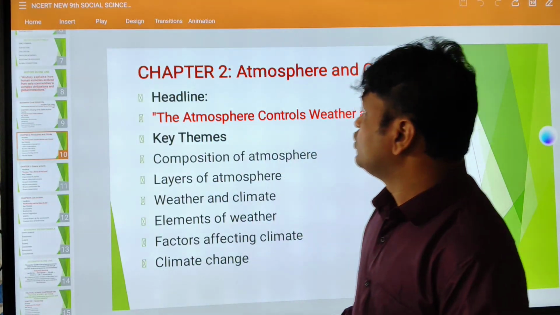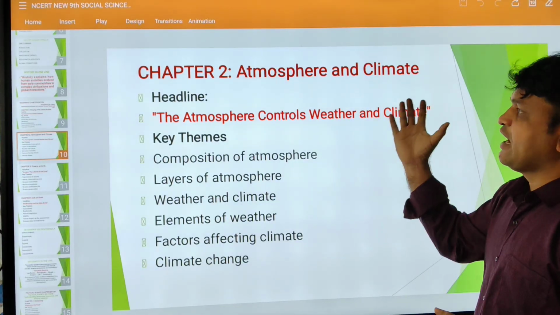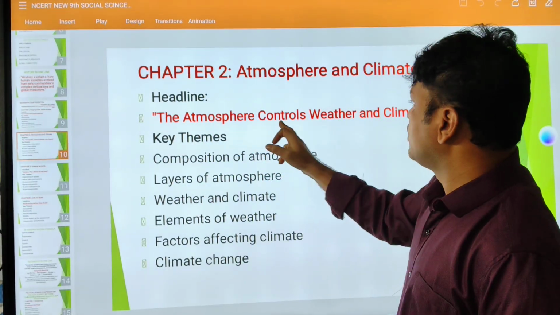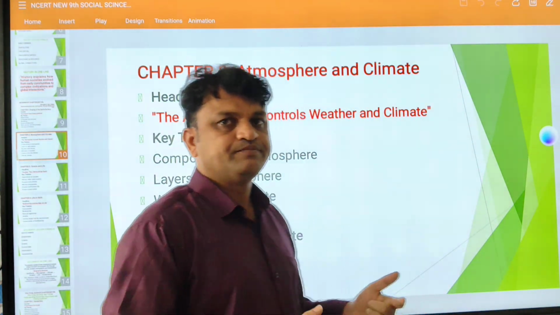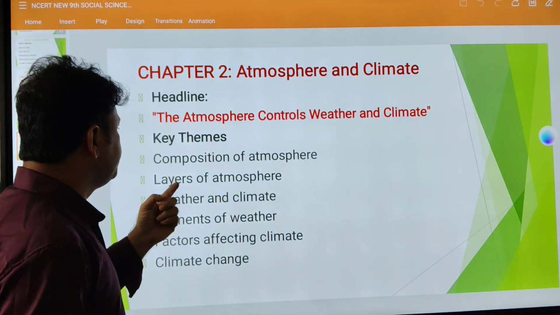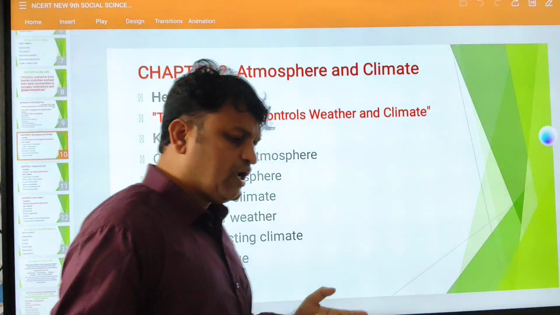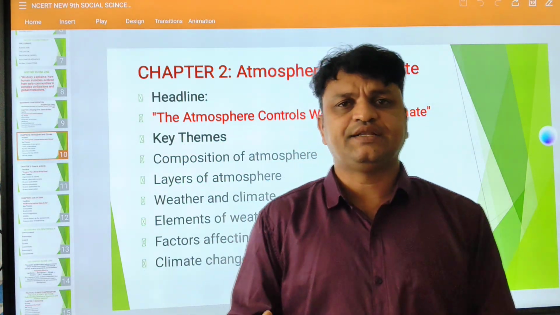And chapter 2 deals with the atmosphere and climate, right? Headline: the atmosphere controls weather and climate. How is the atmosphere controlling the weather and climate? So what is the key thing here? Composition of the atmosphere. What is the composition? How many gases are there?